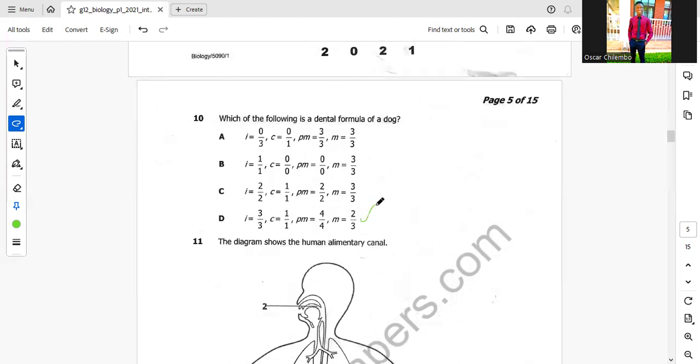I urge you to go through the dental formulas. You need to know the dental formula of a rat. You need to know the dental formula of a goat. You need to know all those dental formulas, and you will have it easy in finding these answers.